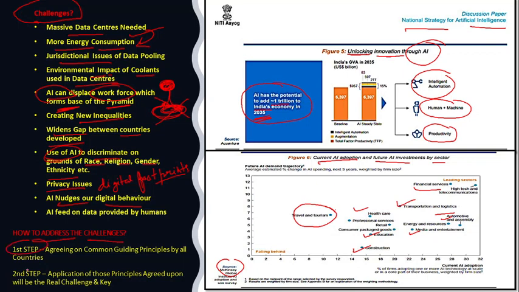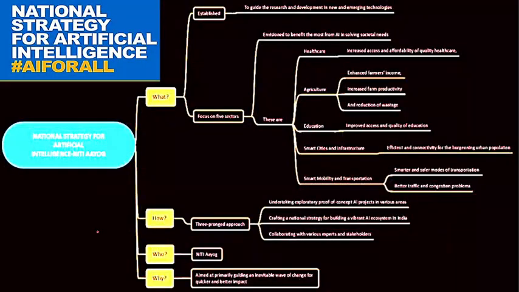There are a couple of steps. The first step is to agree globally on a common guiding principle for artificial intelligence. The second step is that application of those principles which have been agreed upon will be a real challenge and the key. So these are the two things which can be addressed to meet the challenges. Now let us see Niti Aayog's National Strategy for Artificial Intelligence. It has a tagline, hashtag AI for all. The National Strategy for Artificial Intelligence was given by Niti Aayog.